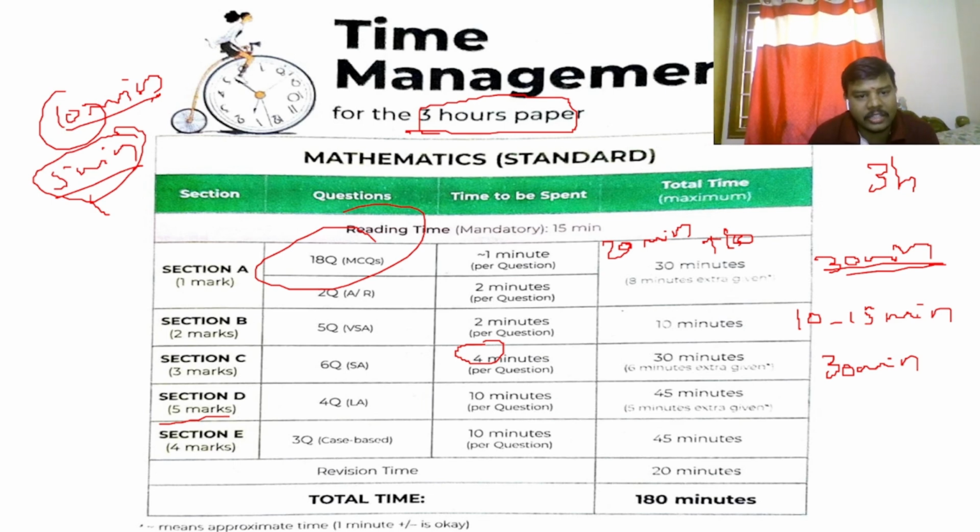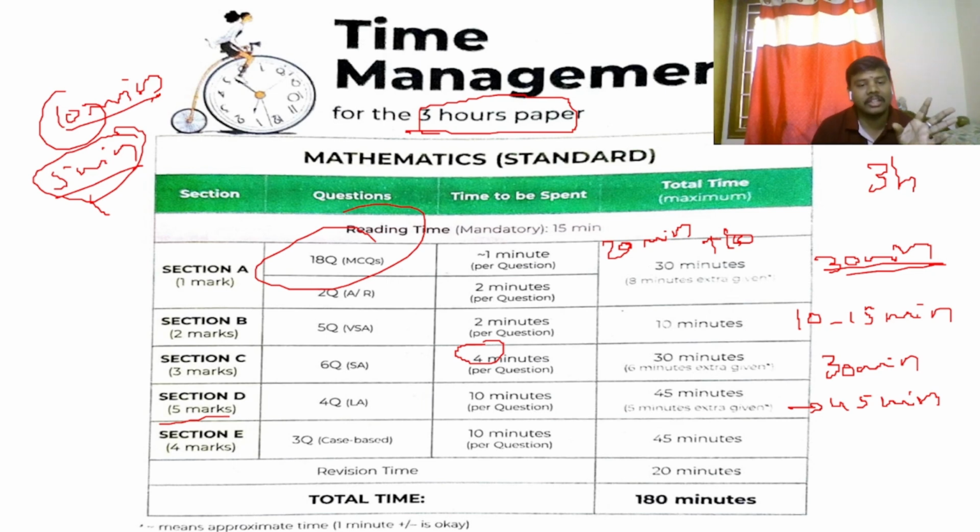Now coming to section D, it's the 5 markers, a very crucial thing. Here you need to give 10 minutes for each question. So 4 times it is 40 minutes. And if you include 5 more minutes extra, okay, no issue. Here you can answer in 45 minutes. This is the maximum time. Don't give more than that.